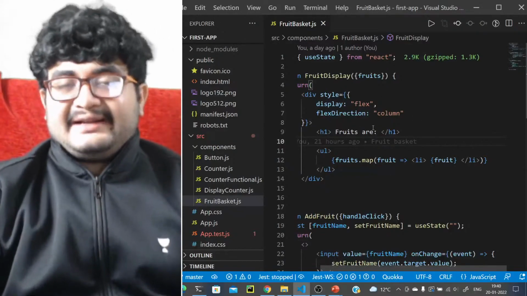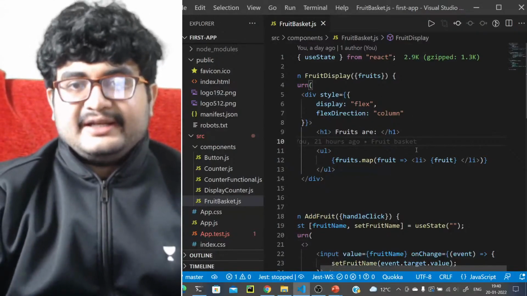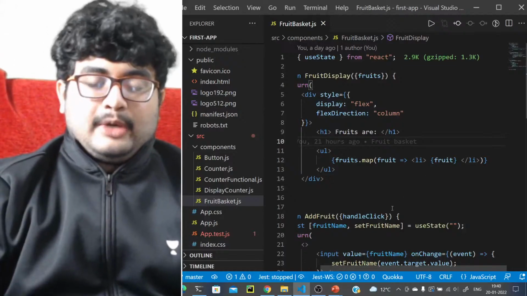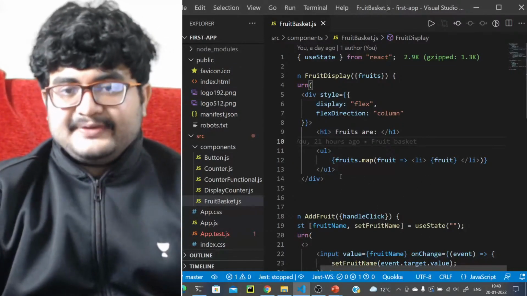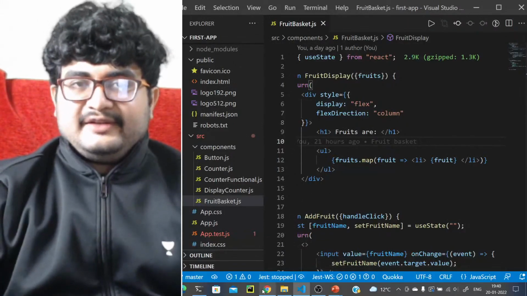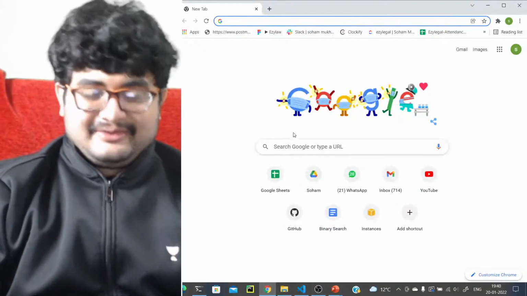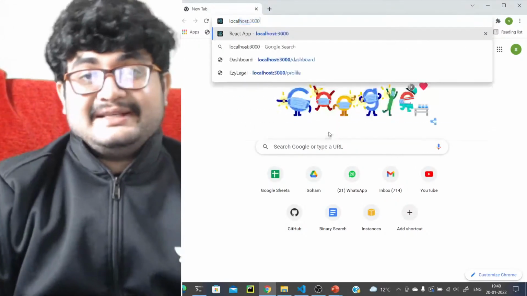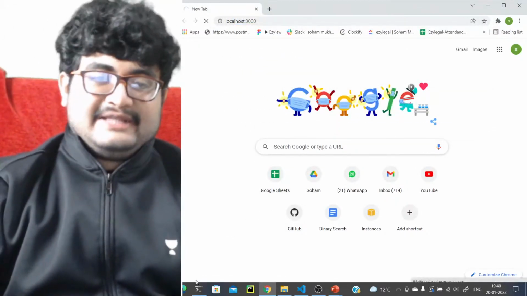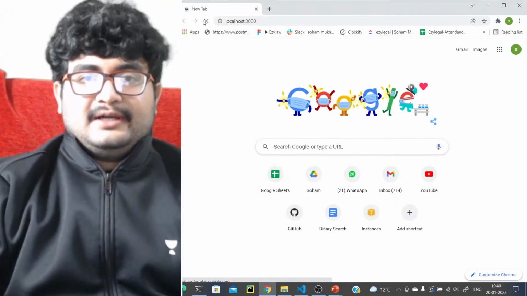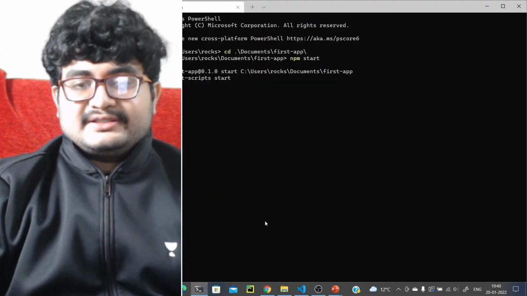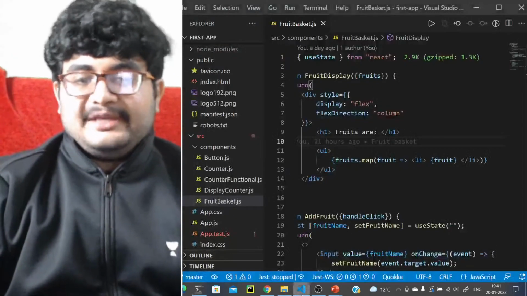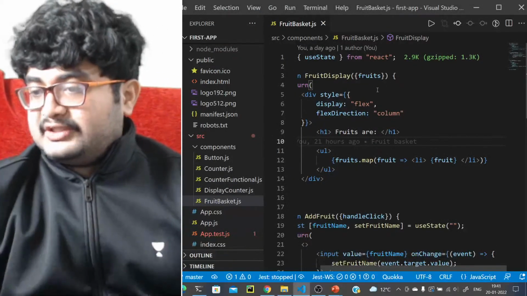What we did yesterday, we had created a dynamic list of fruits, so we could add fruits. Now I want to add a functionality so that we can delete fruits as well. I think I had given you that as homework, but I'm pretty sure no one has done it. If anyone has, that's great, but if you haven't, that's totally fine as well. The server hasn't started yet, it's still starting. Meanwhile, let's focus on writing the code for this.